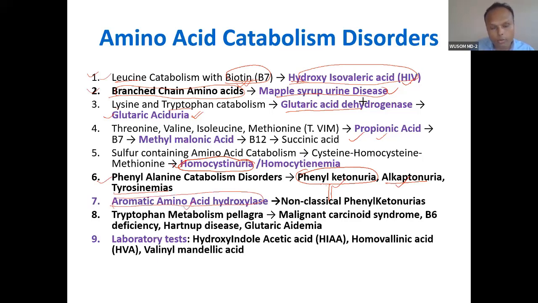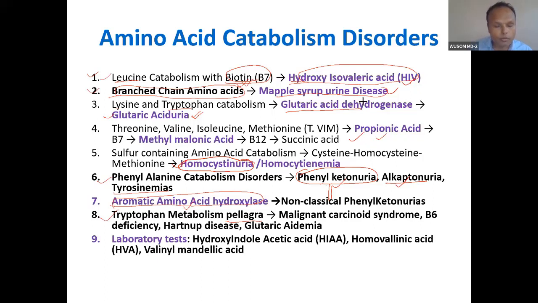So we will have to talk about aromatic amino acids. What are aromatic amino acid hydroxylases? Now tryptophan metabolism, you know, pellagra, malignant carcinoid syndrome. We have already done this, so I will not talk about this right now.